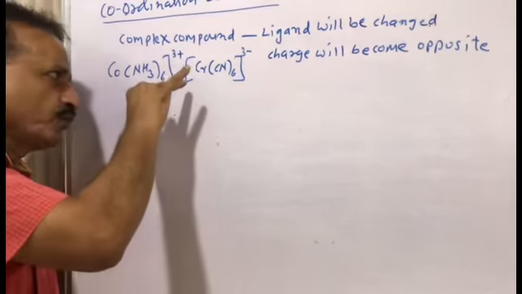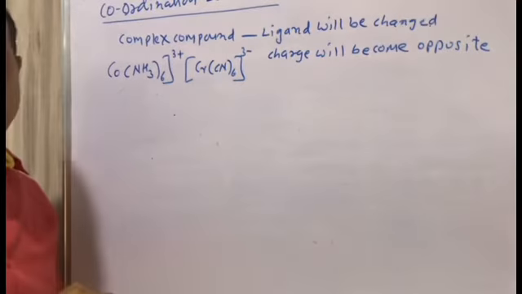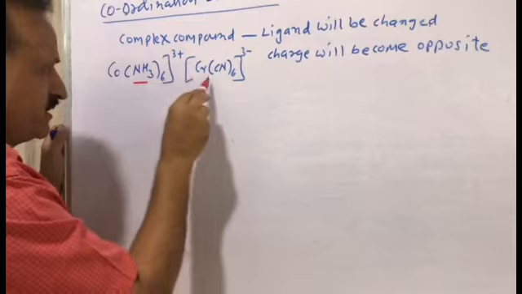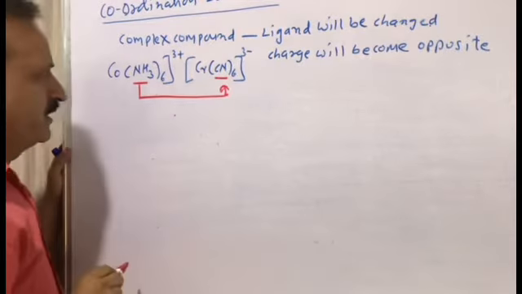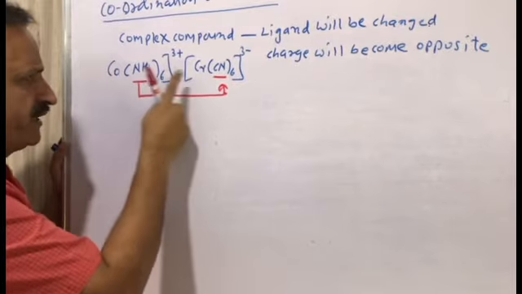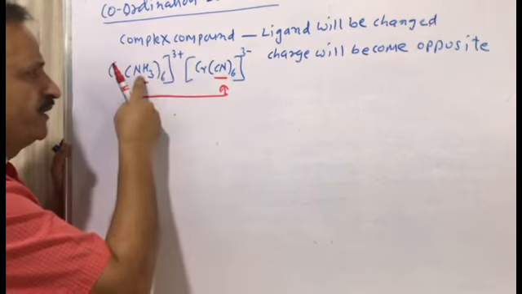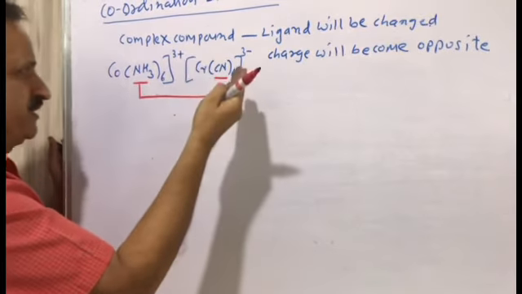Here two are shown, but it is combined as one complex compound. In coordination isomerism, this is the ligand, this is the ligand. Ligand will be changed, right? So NH3 will transfer to the CN place and CN will transfer to the NH3 place. So the charge will become opposite.